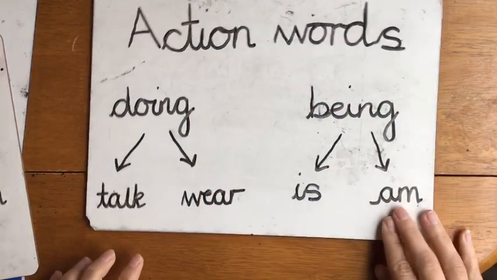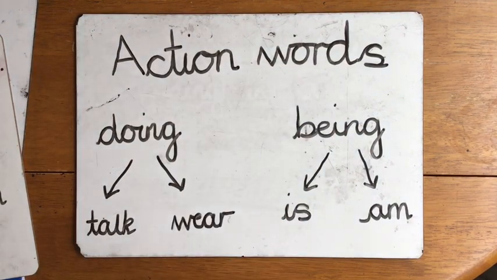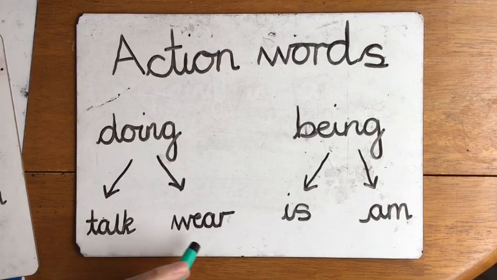Today we're going to be looking at verbs, and we're looking at verbs in the present tense. That's things that are happening now. Now a verb is an action word. Okay, so an action word is doing or being. An example of being would be is and am. He is, I am, that's being. A doing word is talk or wear.